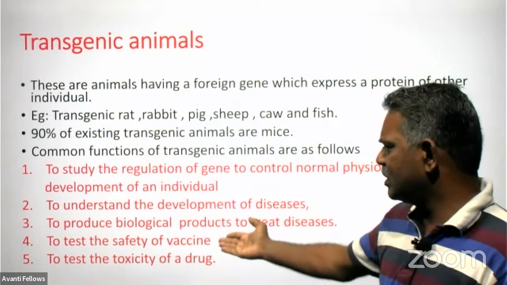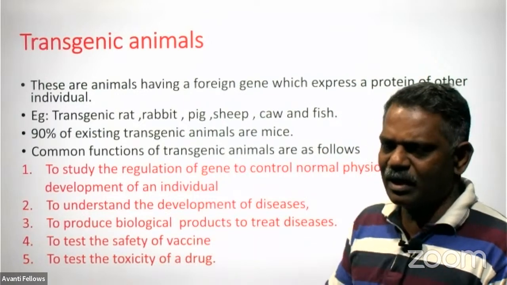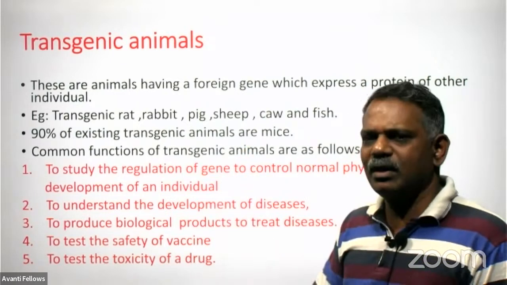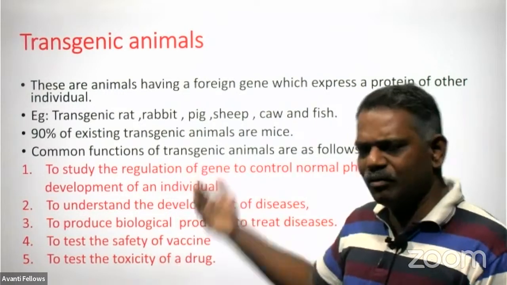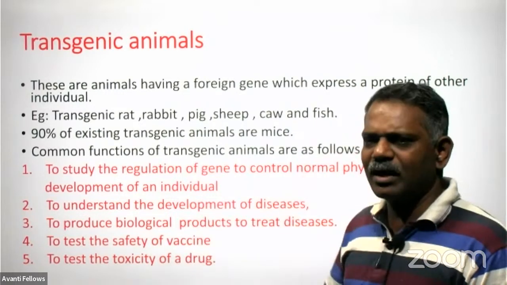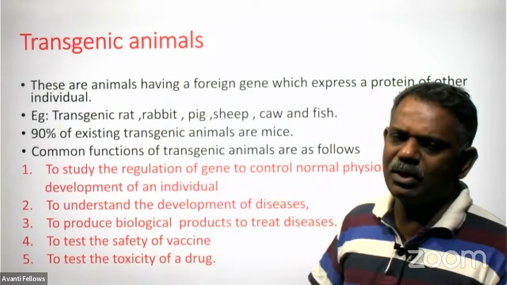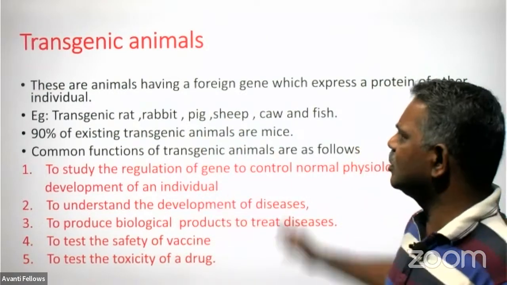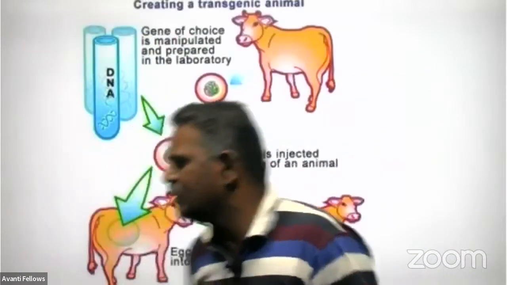You may have heard about the vaccine safety test. After the invention of a vaccine, we have to test it at different levels. For example, in the case of corona, we developed the vaccine years back, but it came to us only after many months, because there are procedures to test the safety of the vaccine. Normally, we test the safety of the vaccine in transgenic animals only.